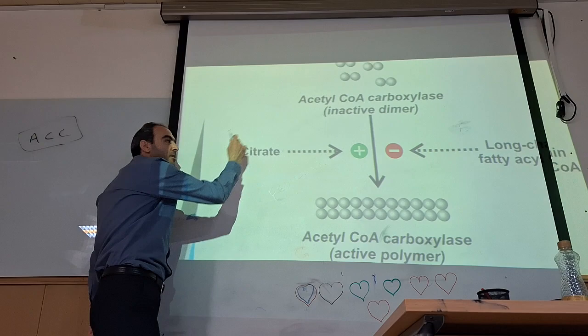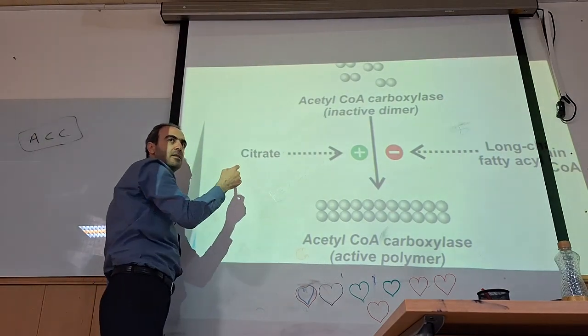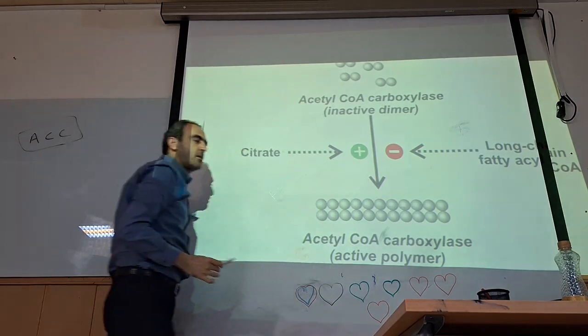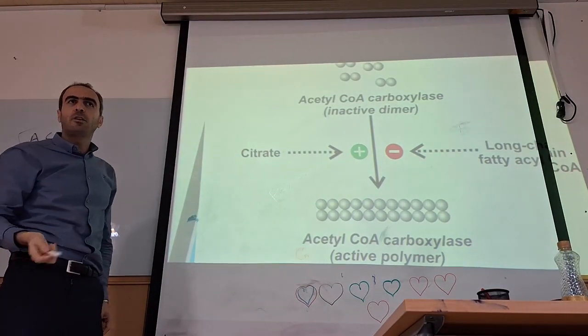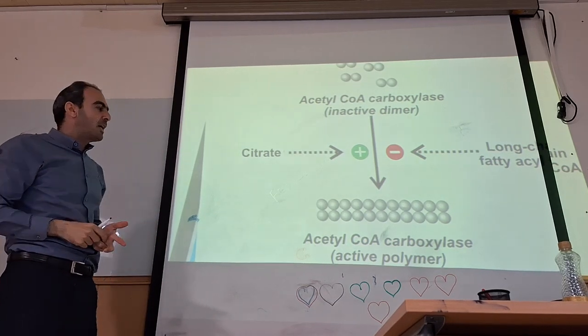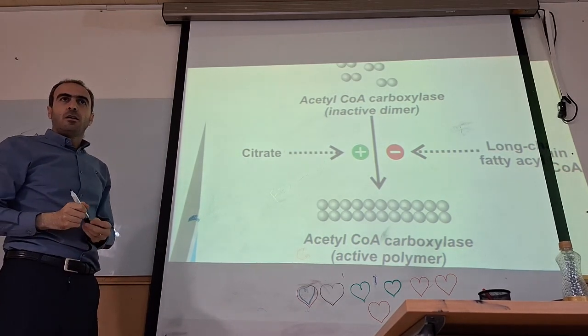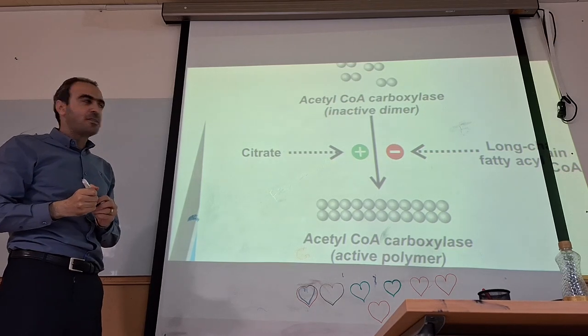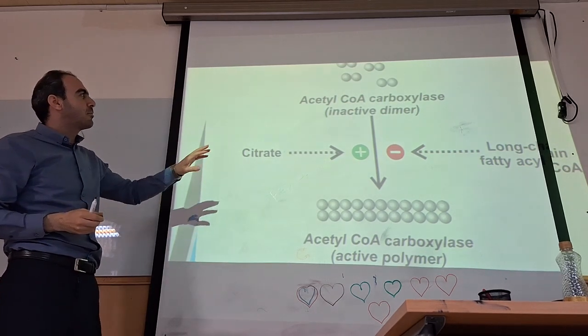And citrate, as a precursor of acetyl-CoA, stimulates this enzyme. How can they stimulate or inhibit? This acetyl-CoA carboxylase can be present in two forms.